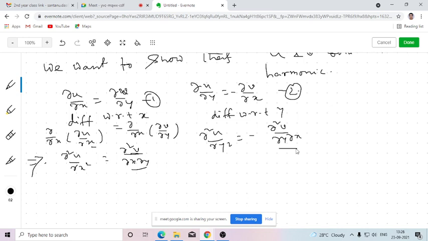So there is a particular condition. If this is satisfied, then only these two will be equal. Can anyone tell me what the condition is for which these two will be equal? Because here we are differentiating v with respect to y first, then with respect to x. Here we are differentiating v with respect to x first, then with respect to y. So in general, these two will not be equal.